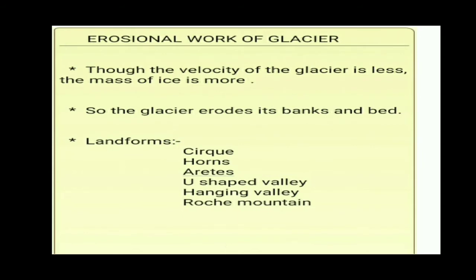Erosional work of glacier. Although the velocity of the glacier is very less, the amount of ice in the glacier is very much. So glacier will erode its bank and its bed on a very large scale. The erosional work of glacier brings about the following landforms: cirque, horn, arete, U-shaped valley, hanging valley and Roche moutonnée.